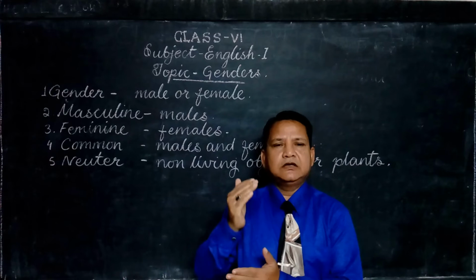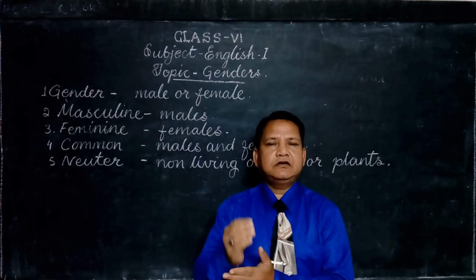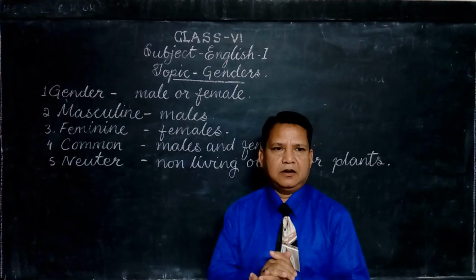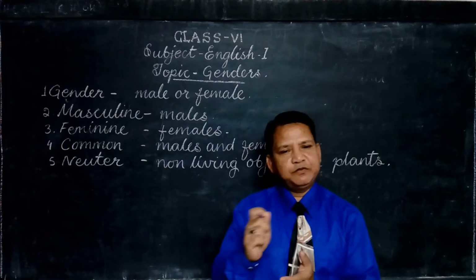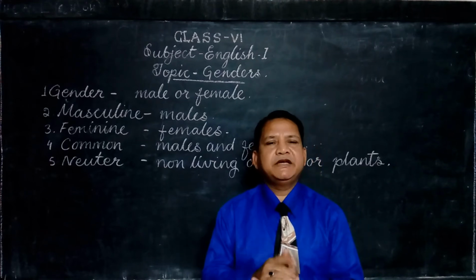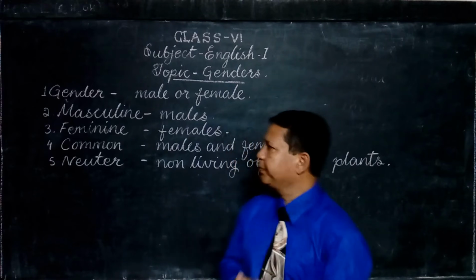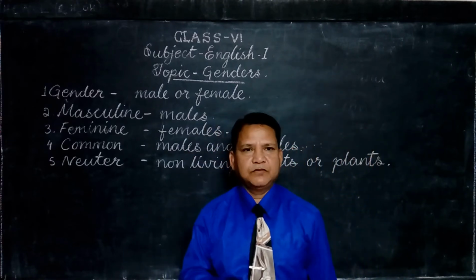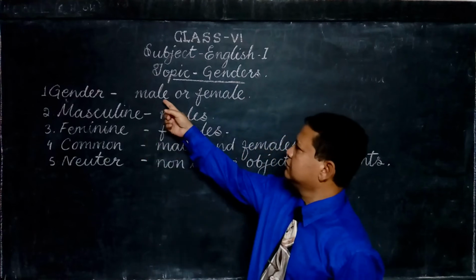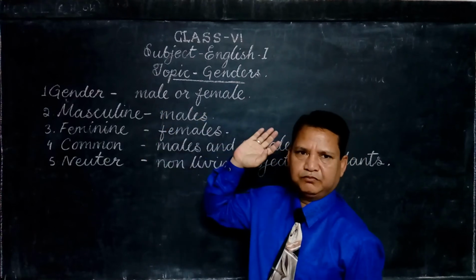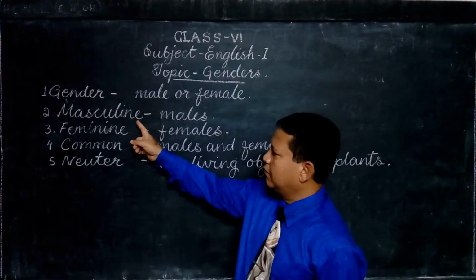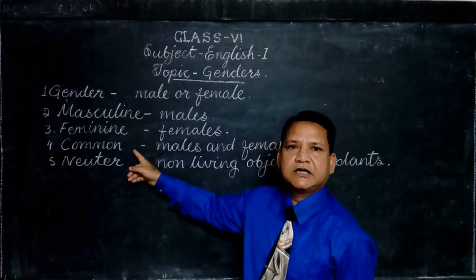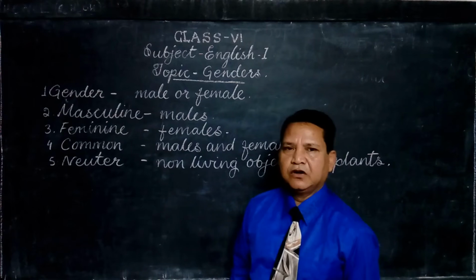Genders are the names given to a male or a female. It can be male as well as female. Male means man or a boy, and female means woman or a girl. So genders, male or female. And the others are masculine gender, feminine gender, common gender and neuter gender.